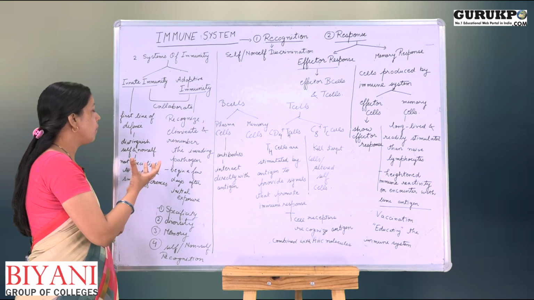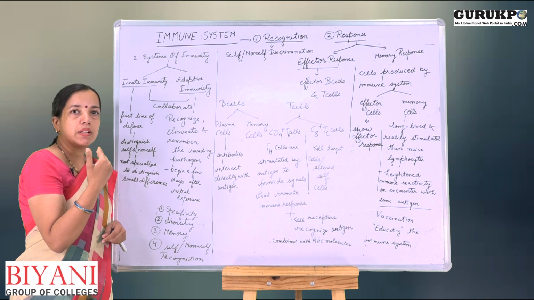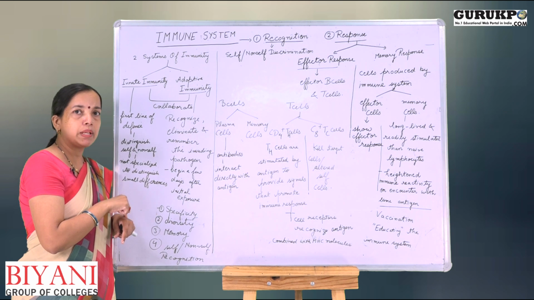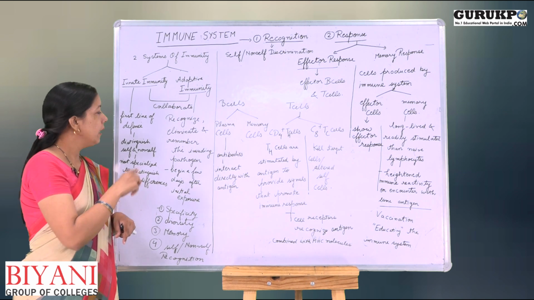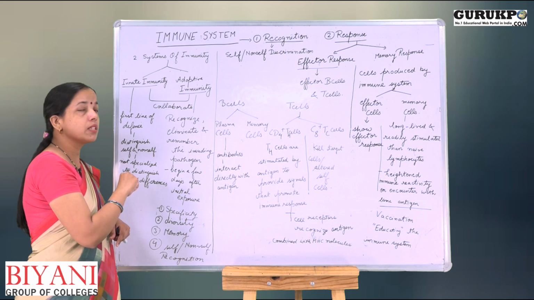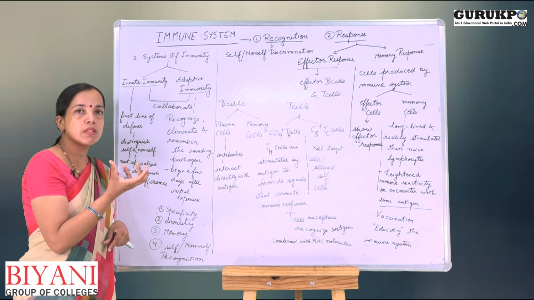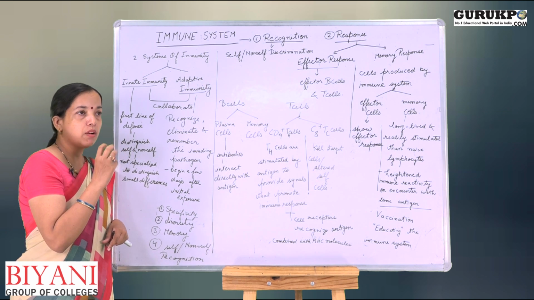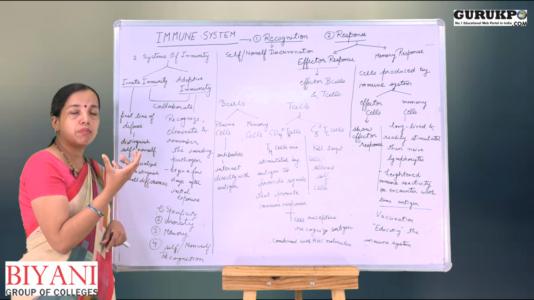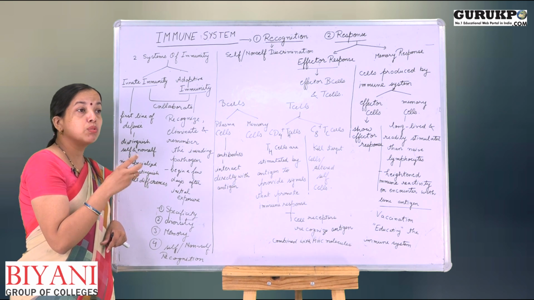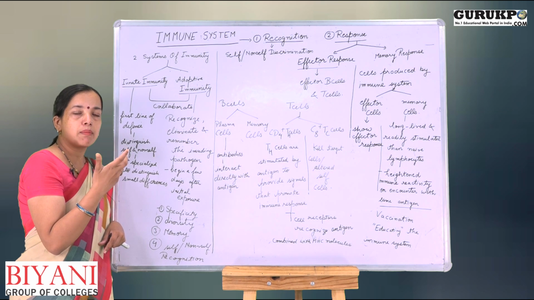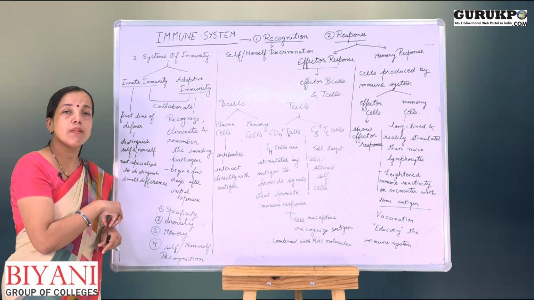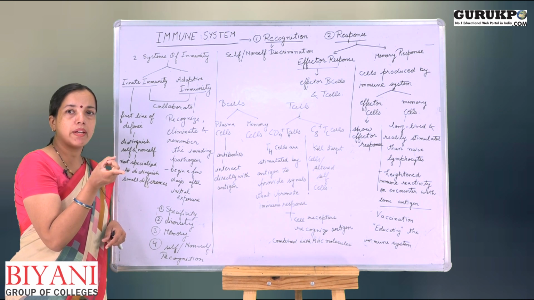It consists of anatomical barriers as well as physiological barriers. It consists of our skin. Any pathogen cannot enter through our skin. It consists of mucous membrane. It also consists of physiological barriers like fever response, in which the temperature of our body increases to kill the pathogen. It also includes some chemicals that try to kill the pathogen. It includes the acidic pH of the stomach that kills some of the pathogens. It includes the microflora, that is the beneficial organisms present in our body that kill the foreign pathogen.